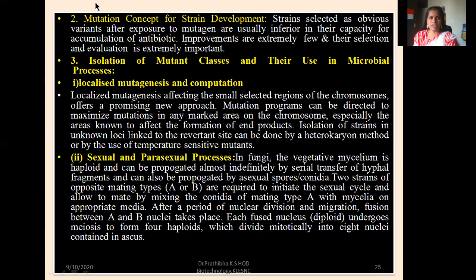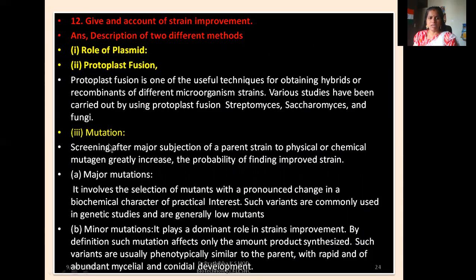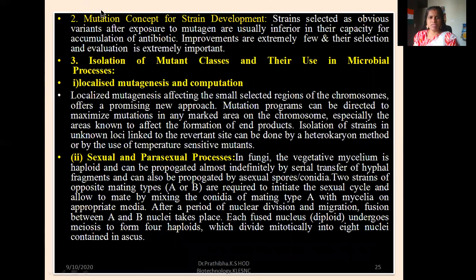Further, related to mutation, here we spoke about this particular mutation. Further, you can also go for this mutation concept for strain development. Strains selected as obvious variants after exposure to mutagens are usually inferior in their capacity for accumulation of antibiotic. Improvements are extremely few, and the selection and evaluation is extremely important. Okay, next, isolation of mutant classes and their use in microbial process. There you can focus on localized mutagenesis and complementation.